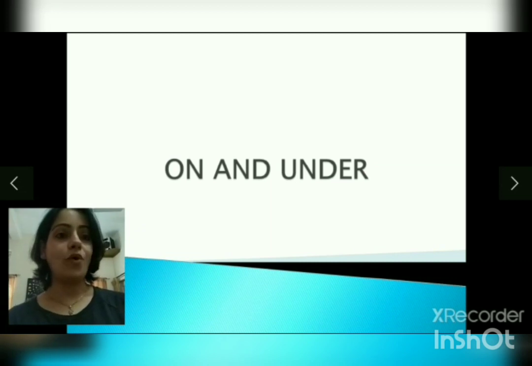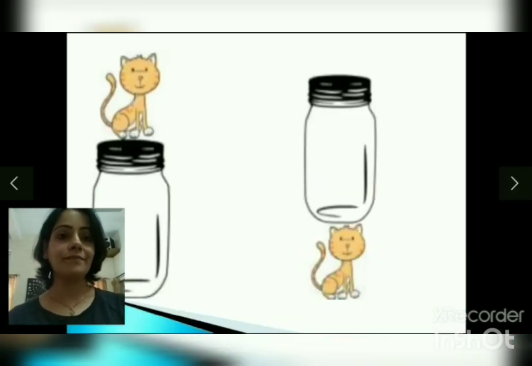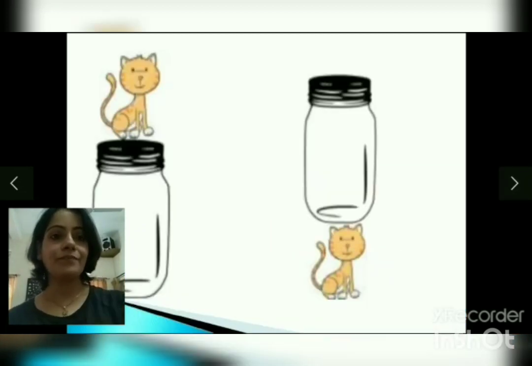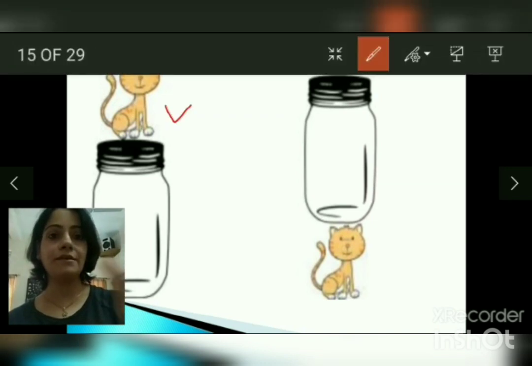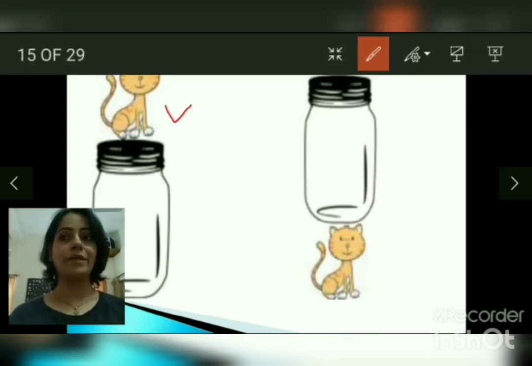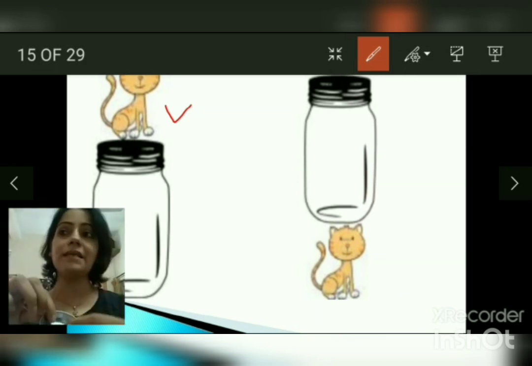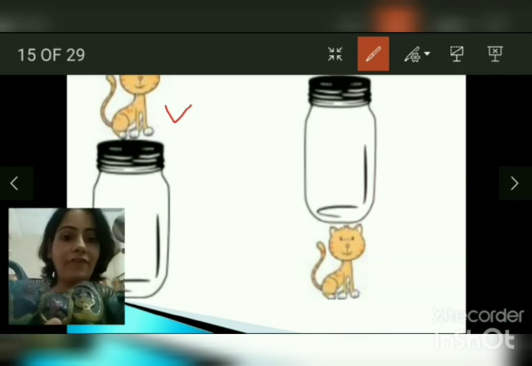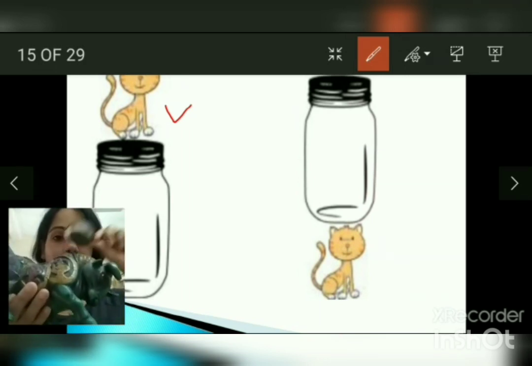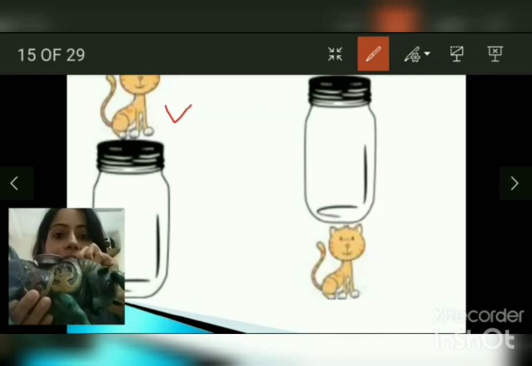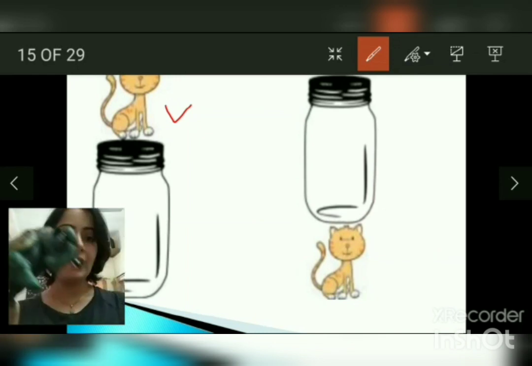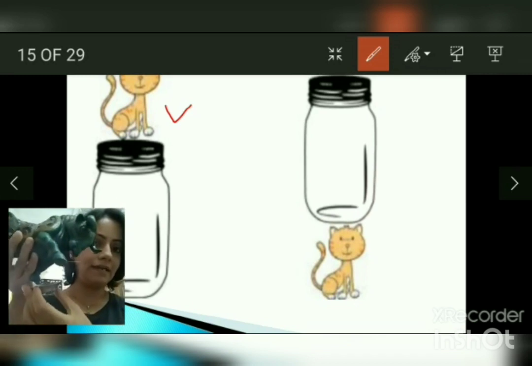Let's see, on and under. This catty right here is on the jar. When you keep something on something, it is on the jar. Like if I keep this little bowl on this little bowl, I will say I have kept it on the bowl. Okay. And this is under. Okay.